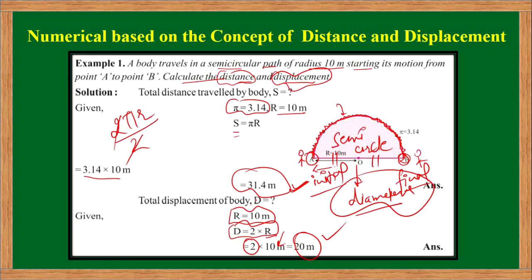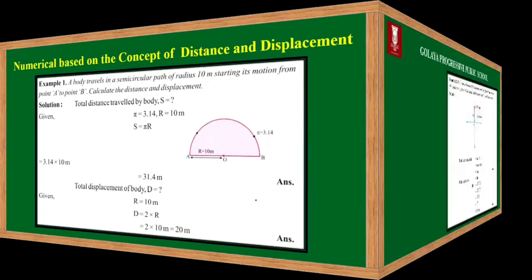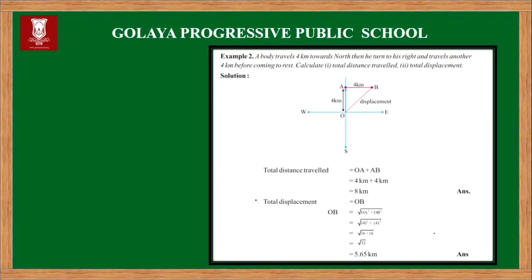So let's move to the next slide and discuss one more example related to the concept of distance and displacement. In this question the statement is that a body travels 4 km towards north. Let us say that body is kept at the origin point O, and it starts moving in the north direction.